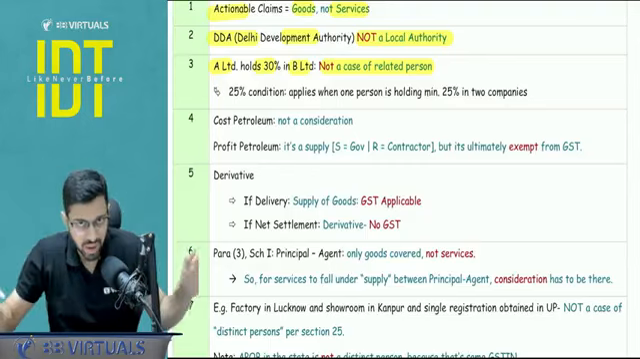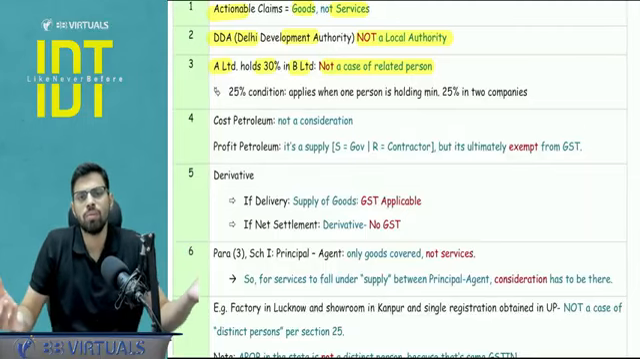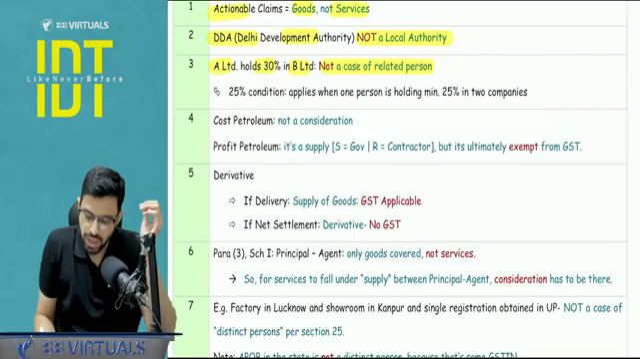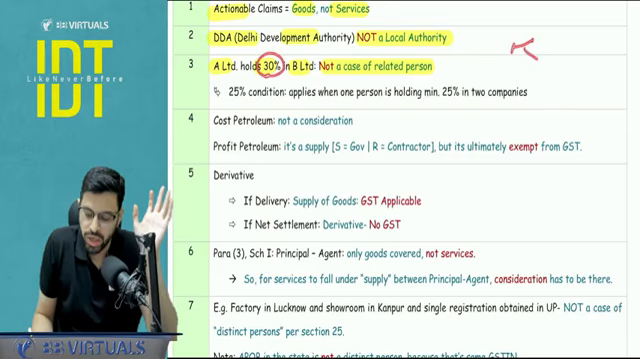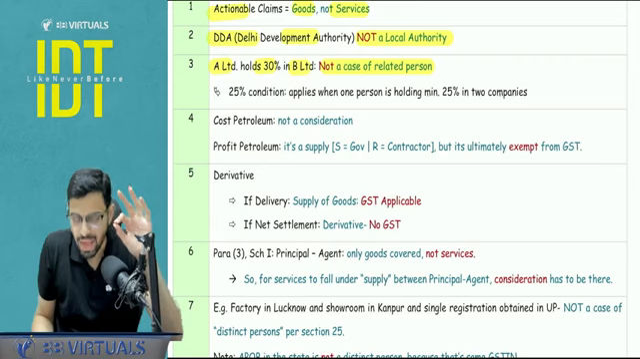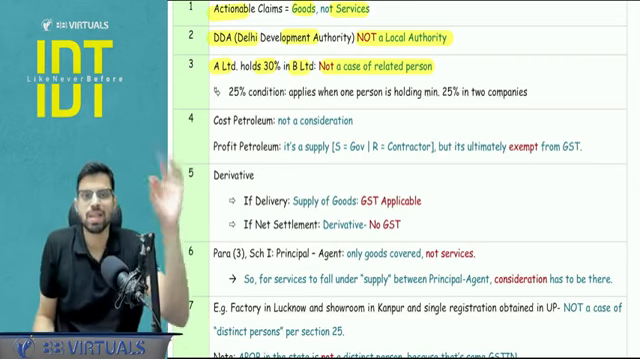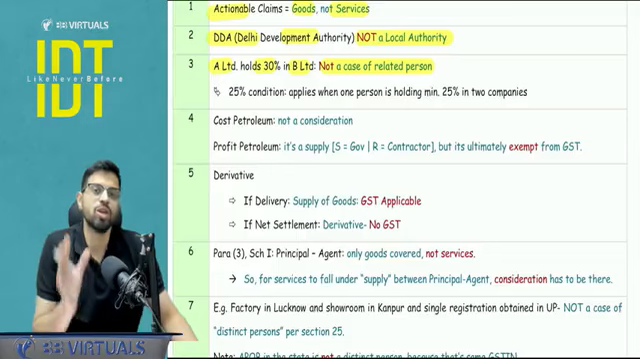Control, although it is not defined in the GST law, in the general understanding, we assume it as more than 50%. So here it is not more than 50%, it is 30%. And here the 25% thing is not going to apply because one person is not holding in two. Here one company is holding in another company. So this will not be a case of related person. And related person or not a related person is one of the conditions that we see in section 15, that is the valuation of supply.